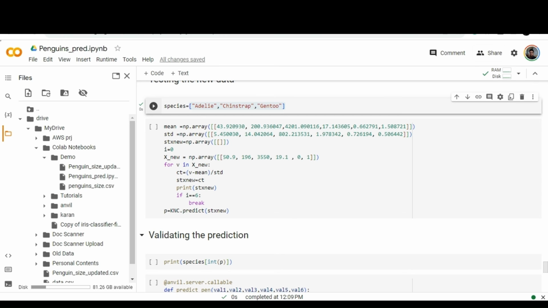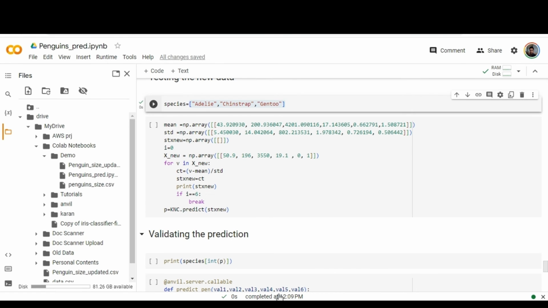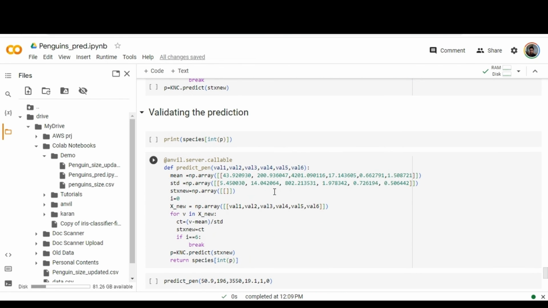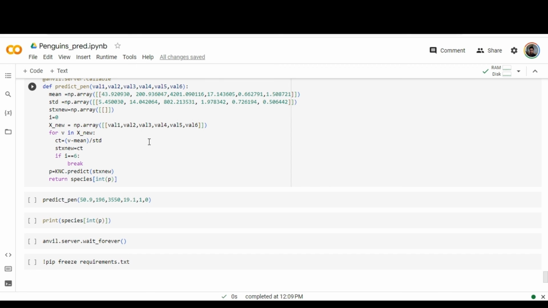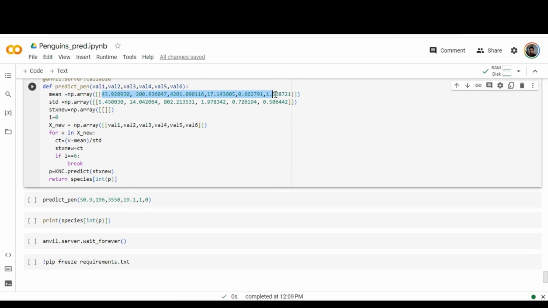For example, we are going to confirm with a new entry: 50.9, 196, 3550 and 19.1 and 1. So this is the definition part.